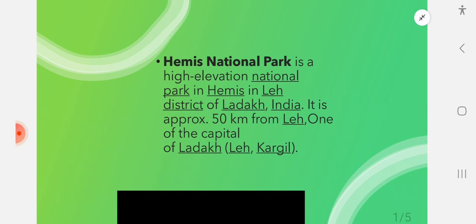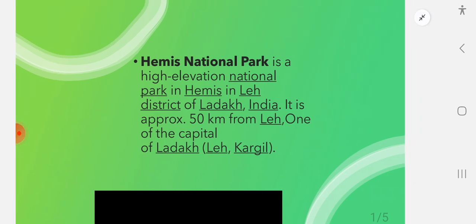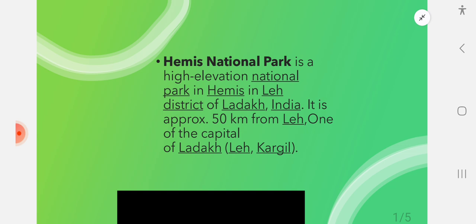So it is a high elevation national park. Always remember, high elevation means it is very high above the sea level. So it is approximately 50 kilometers from Leh, one of the capitals of Ladakh, Leh and Kargil. So you might have heard about the Pahalgam issue that has been in the news, no? So in those areas only this national park is located.